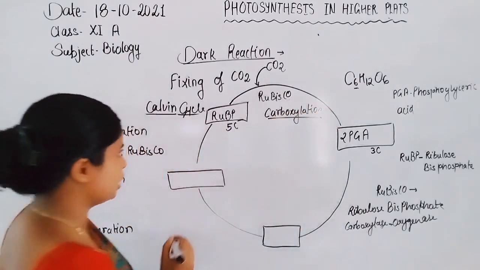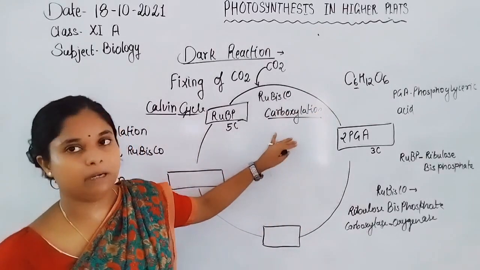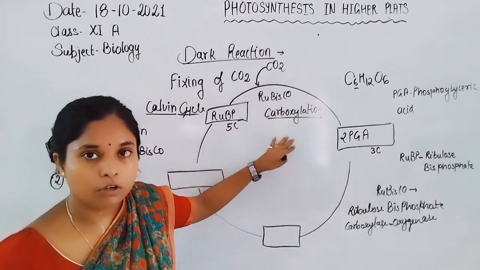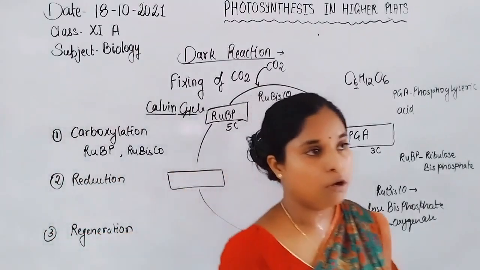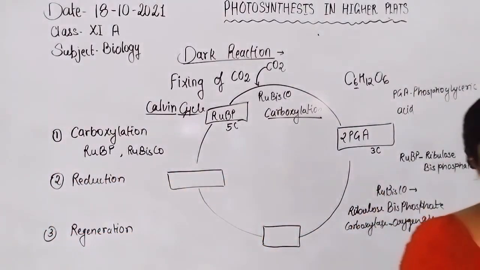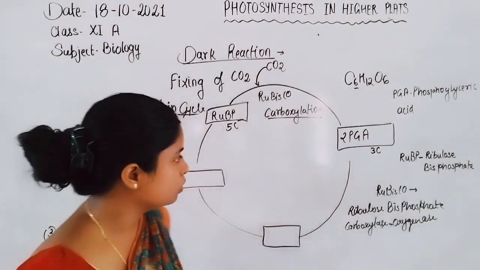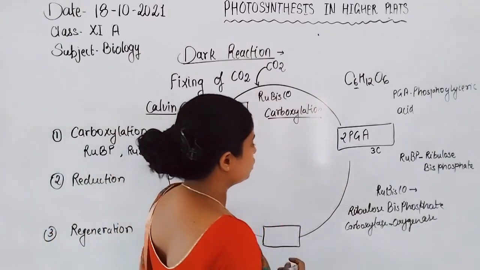Carboxylation is the first step, which is the fixing of carbon dioxide. Through the fixing of carbon dioxide, they form the first 3 carbon containing product, 2 molecules of phosphoglyceric acid.